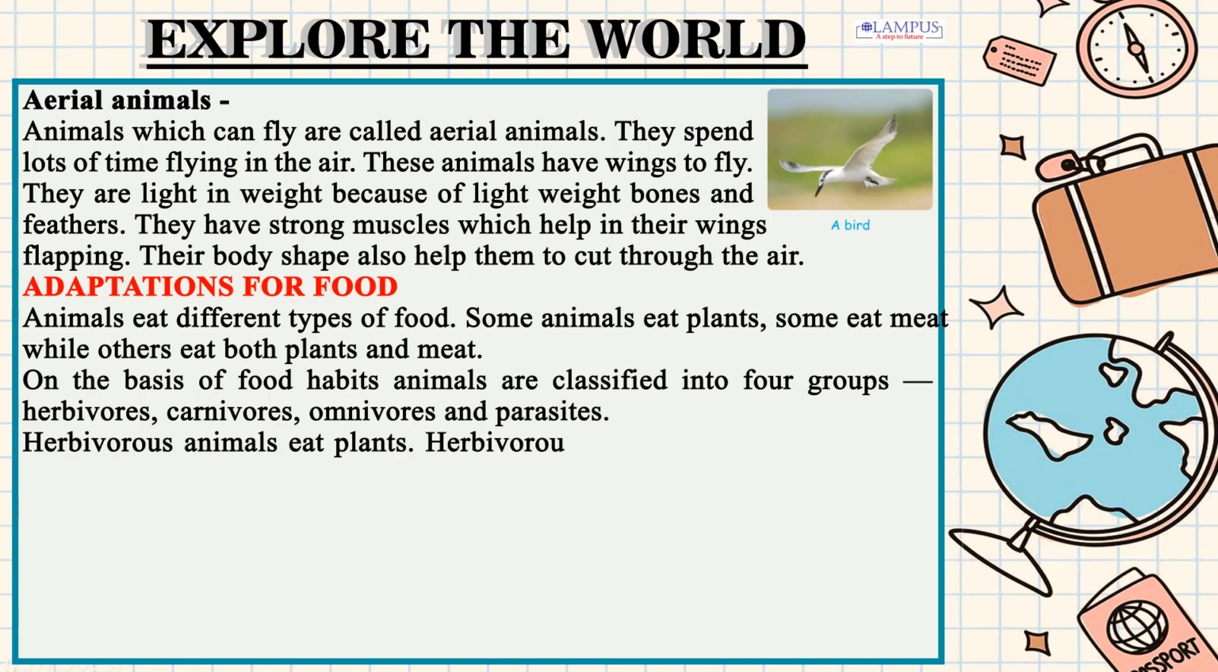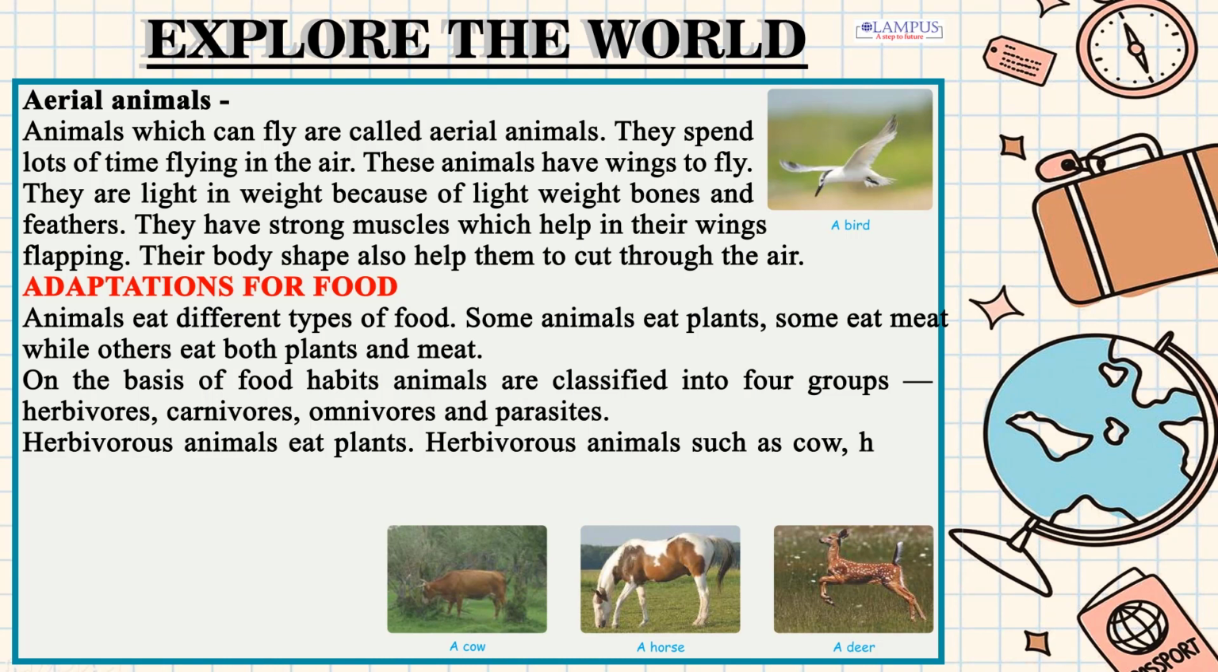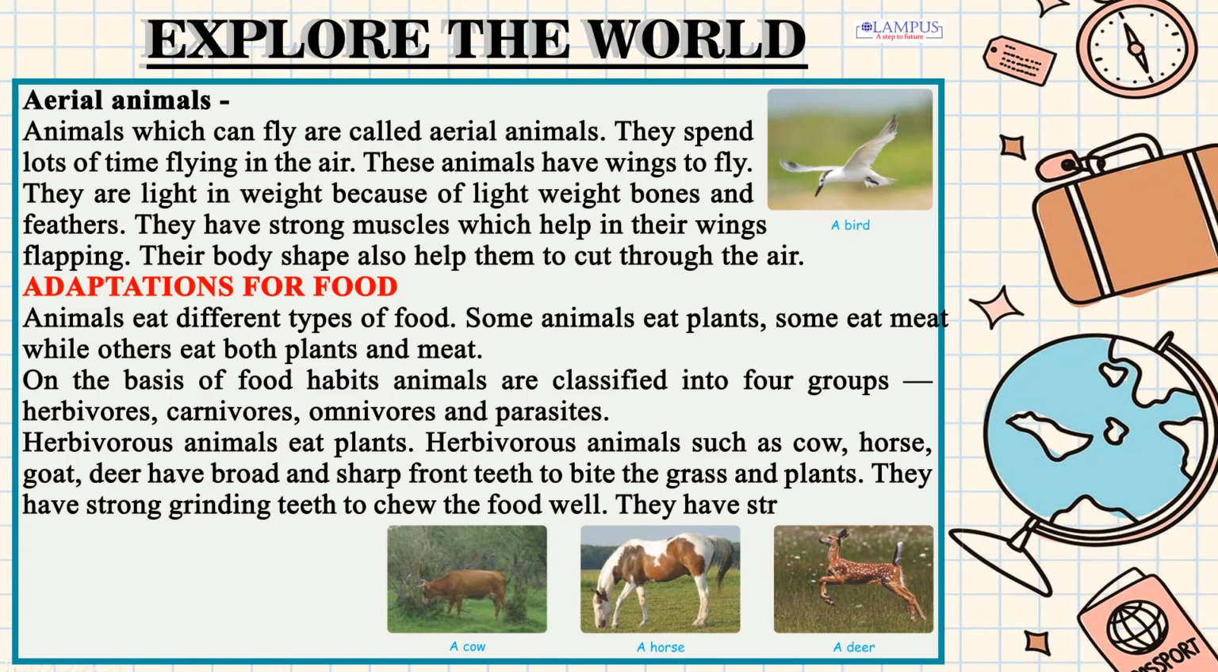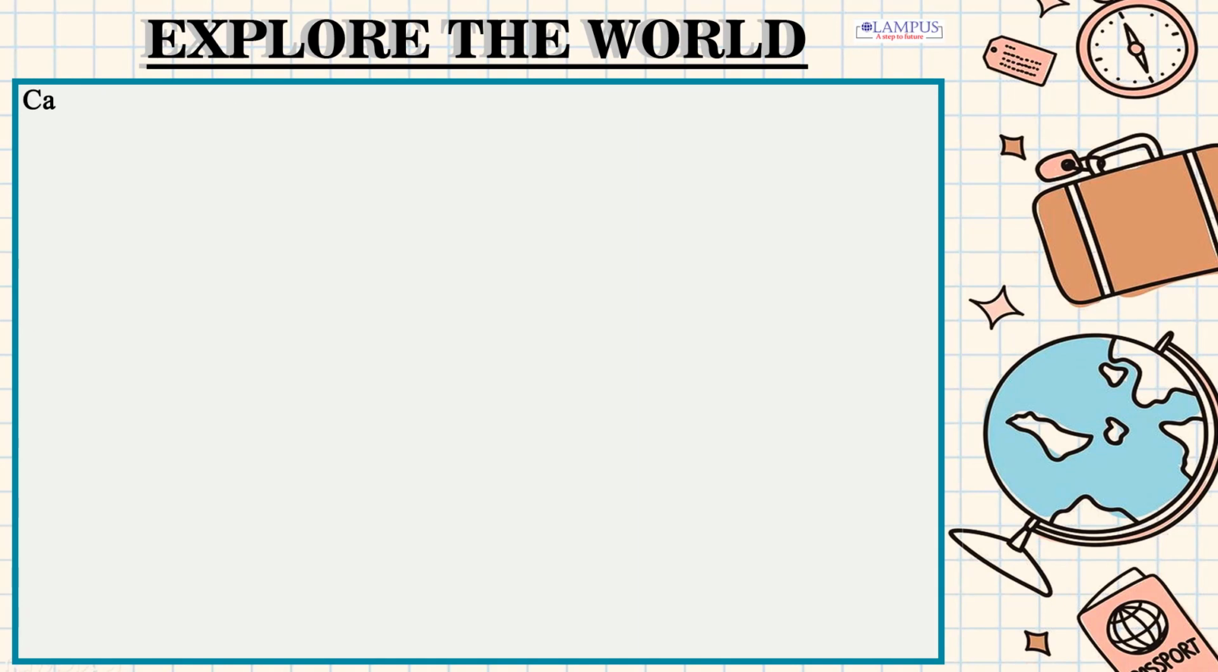Herbivorous animals eat plants. Herbivorous animals such as cow, horse, goat, deer have broad and sharp front teeth to bite the grass and plants. They have strong grinding teeth to chew the food well. They have strong and long legs to move in search of food on the ground.